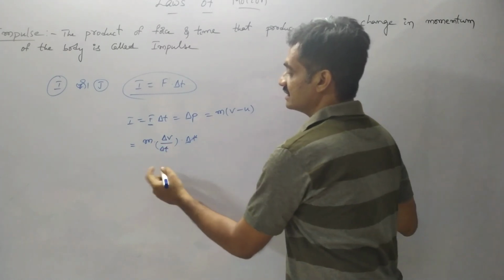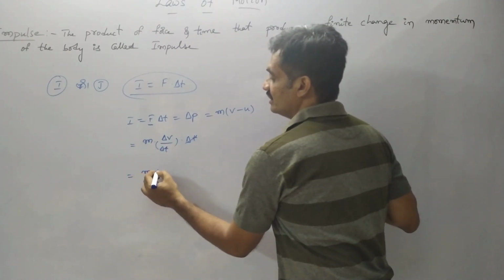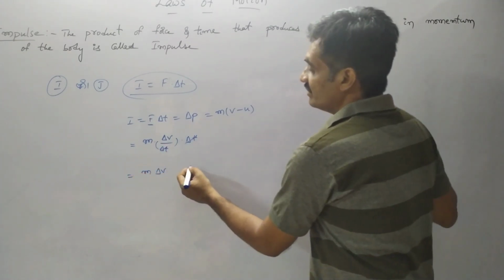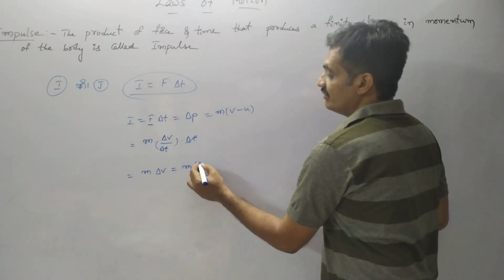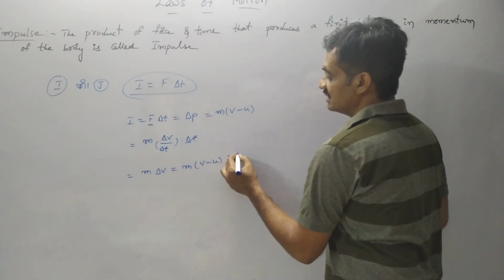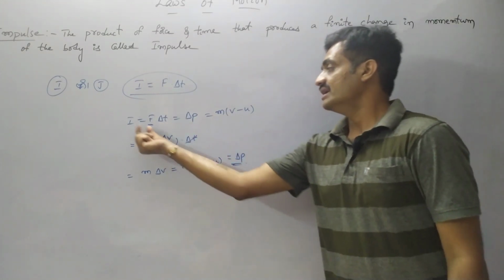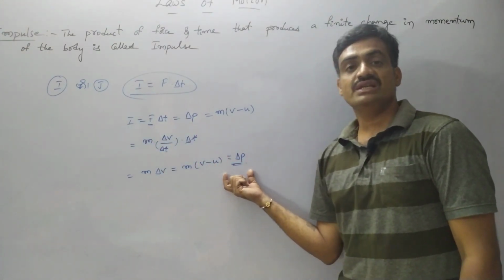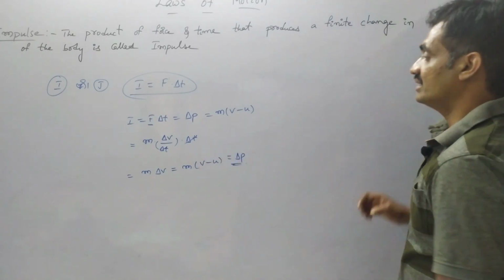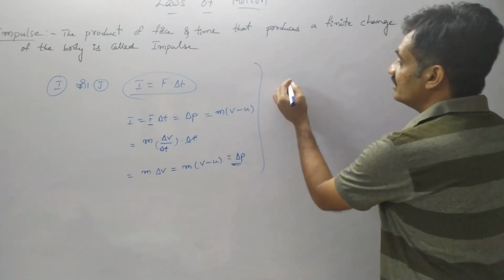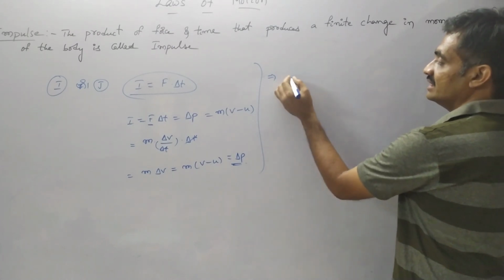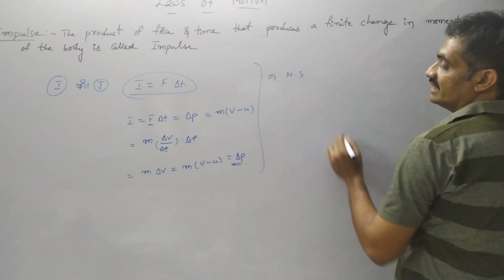So here delta t gets cancelled. So we have m into delta v, where delta v can be represented as (v minus u), which equals delta p. Delta p, nothing but impulse, equals change in momentum.